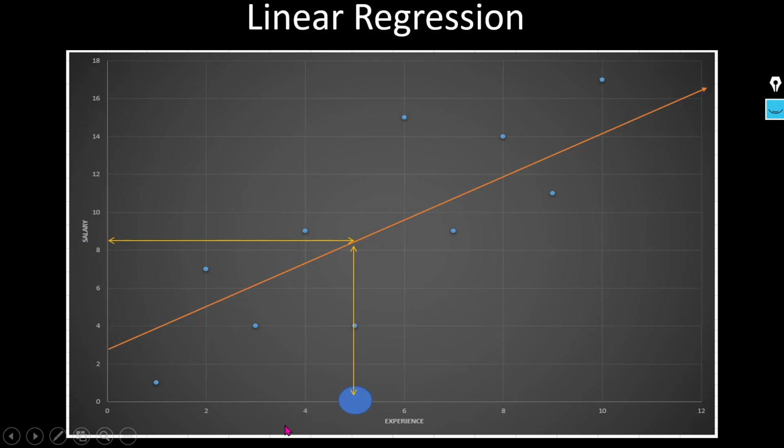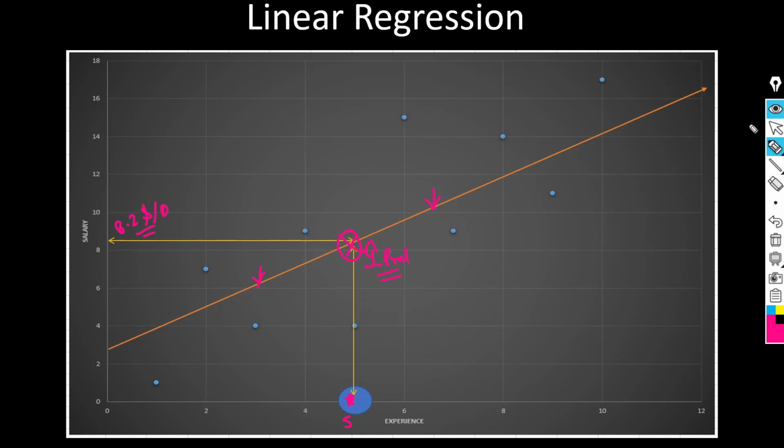It means this particular point would be your y hat, or the y predicted value, y pred. It means at 5 years of experience, I will get a value of, we can say, $8.2 per day. So by this linear line, we can predict our salary.